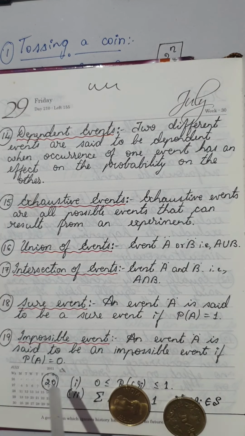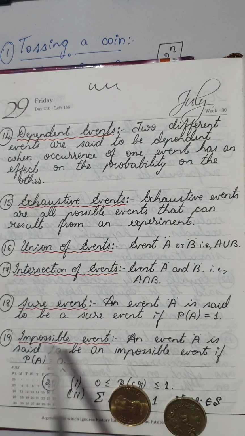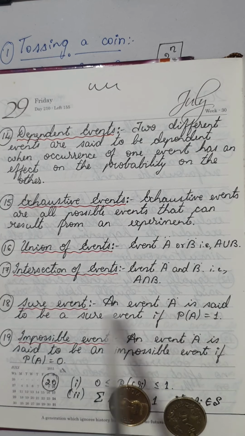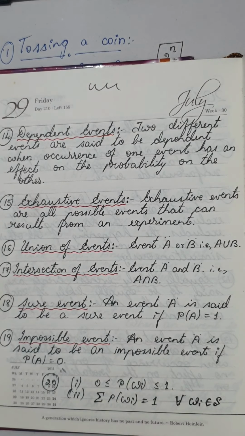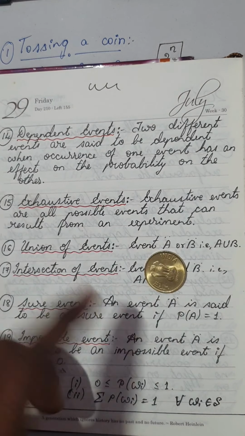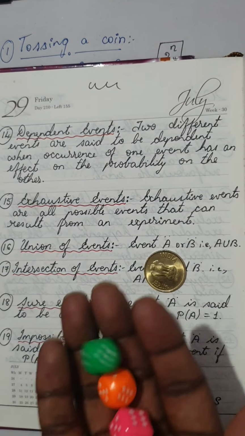Going on to the last definition from the last year: impossible event. If P of A is equal to 1, it is called a sure event. If the probability of an event is 0, then it is called an impossible event. Now you might be wondering how it is possible. When I'm tossing a coin, can I get a number 1, 2, 3, 4, 5, 6?